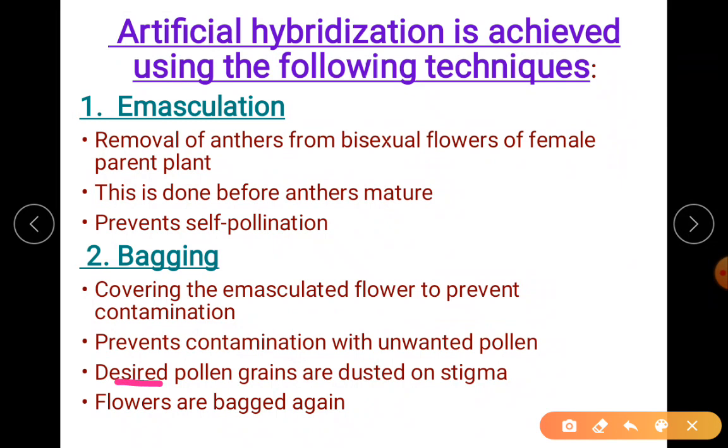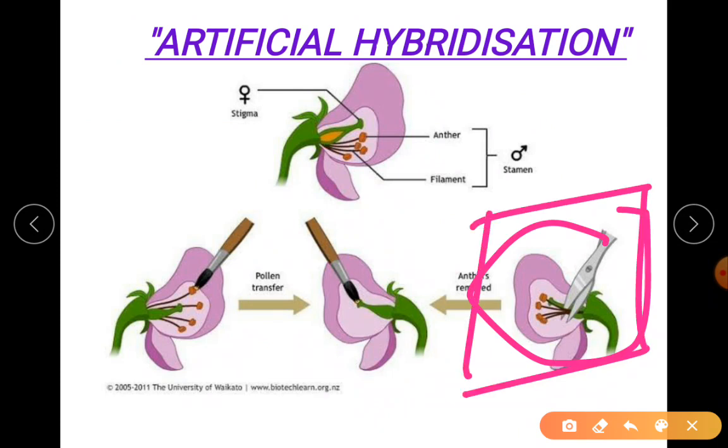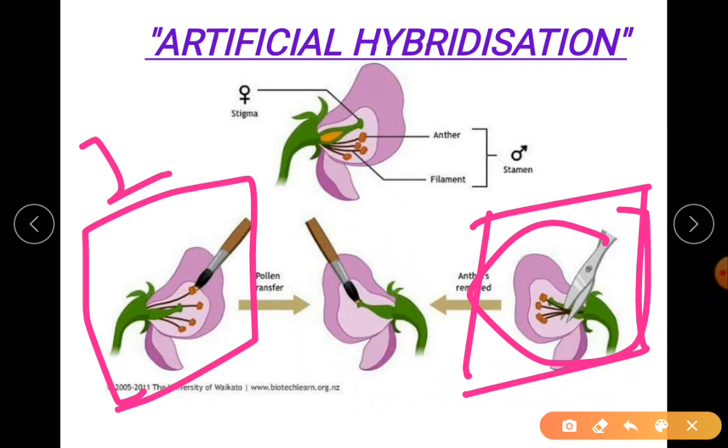That pollen you want to place on the flower. So the desired pollen grains are dusted on the stigma. Then the flowers are bagged again. As soon as you cut, we cover it. Why? Because we have another work, and I don't want any other pollens to sit on it. So we cover it immediately. And the second flower is chosen. In this, the mature anther has the pollen grains. With this paintbrush, we are collecting the pollen grains.